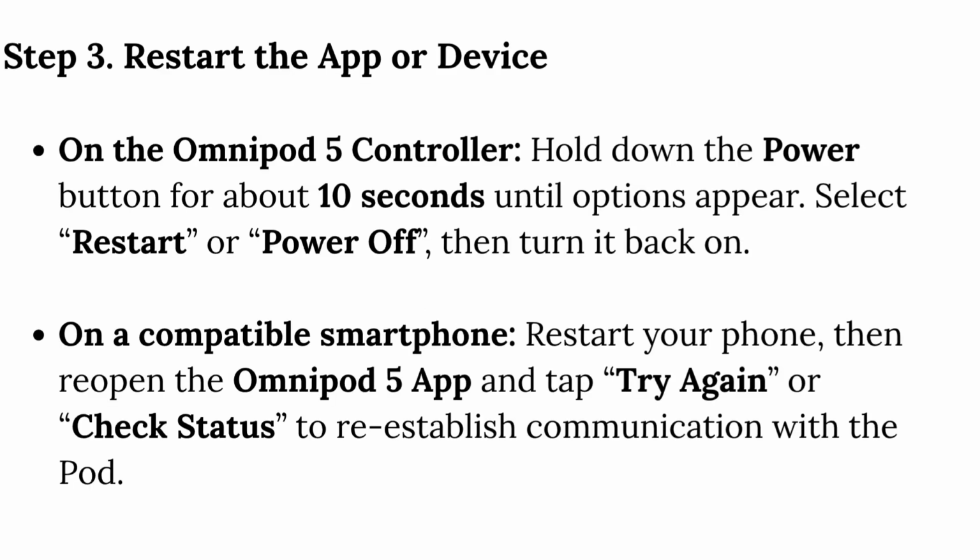Step 3. Restart the app or device on the Omnipod 5 controller. Hold down the power button for about 10 seconds until options appear. Select Restart or Power Off, then turn it back on. On a compatible smartphone, restart your phone, then reopen the Omnipod 5 app and tap Try Again or Check Status to re-establish communication with the pod.